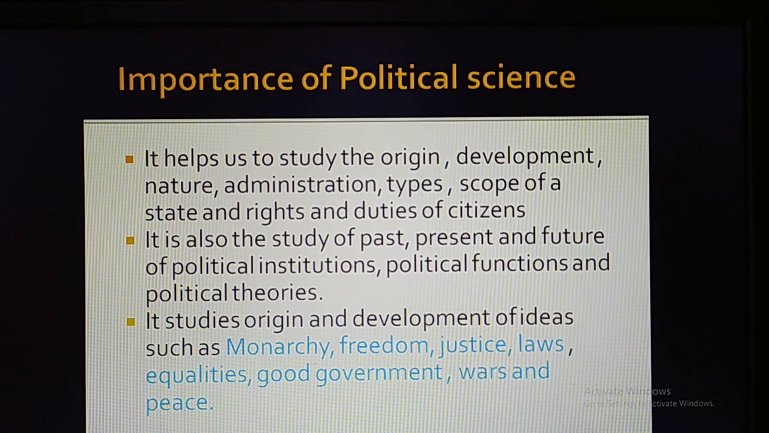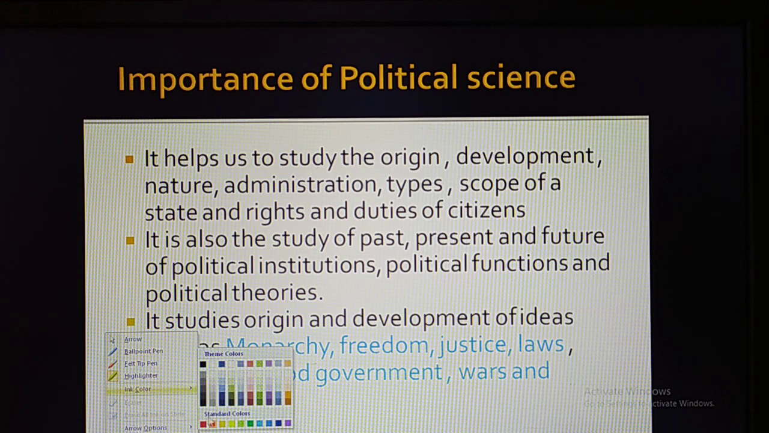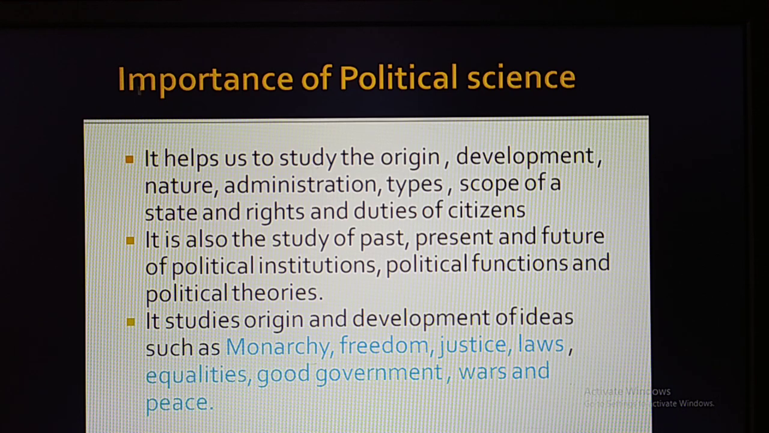Next, let us move on. Now let's understand the importance of political science, how political science is important. It is very much important. How is it important, let us understand. First of all, political science will help us to study the origin, development, nature, and administration types, scope of the state, rights, and duties of the citizen.